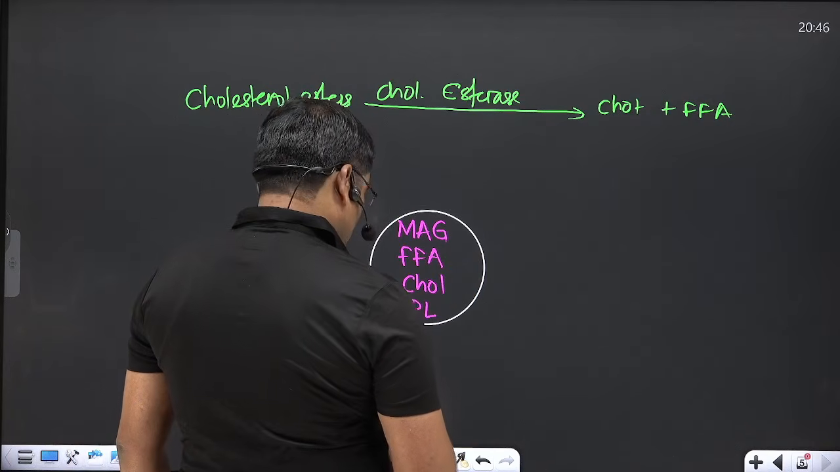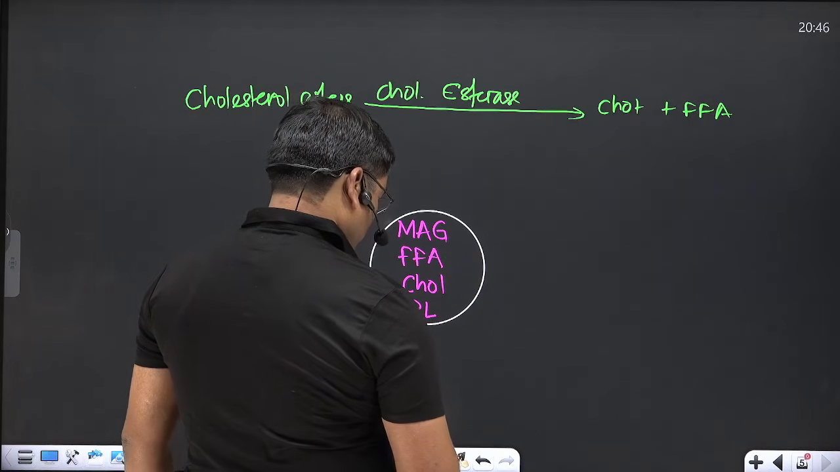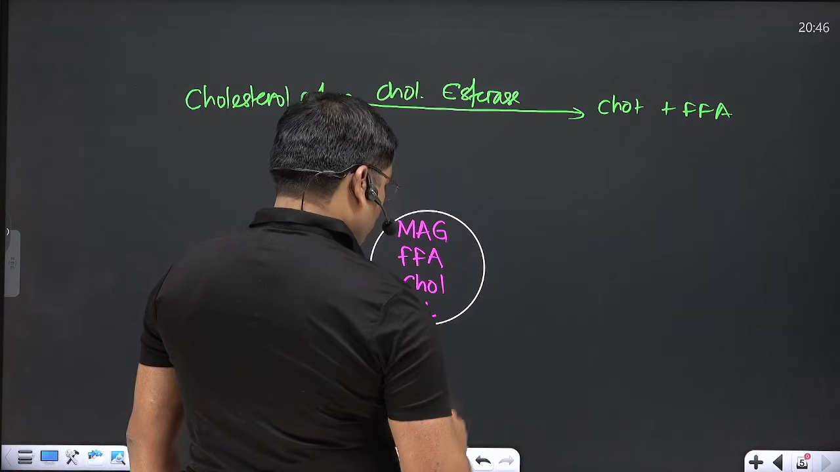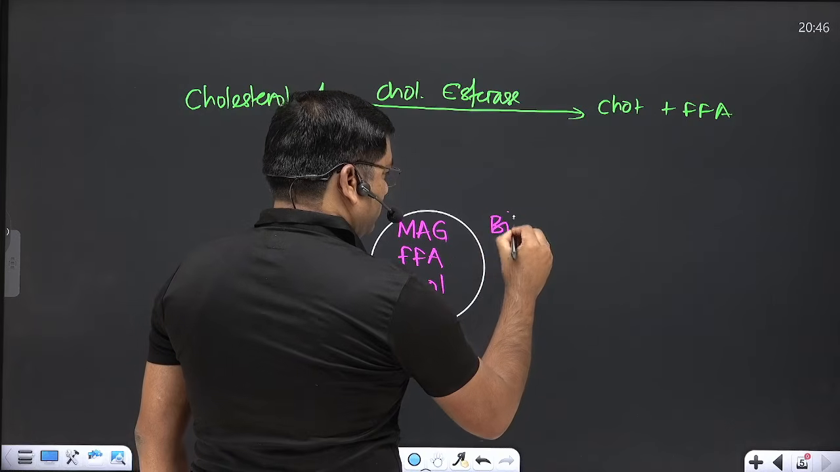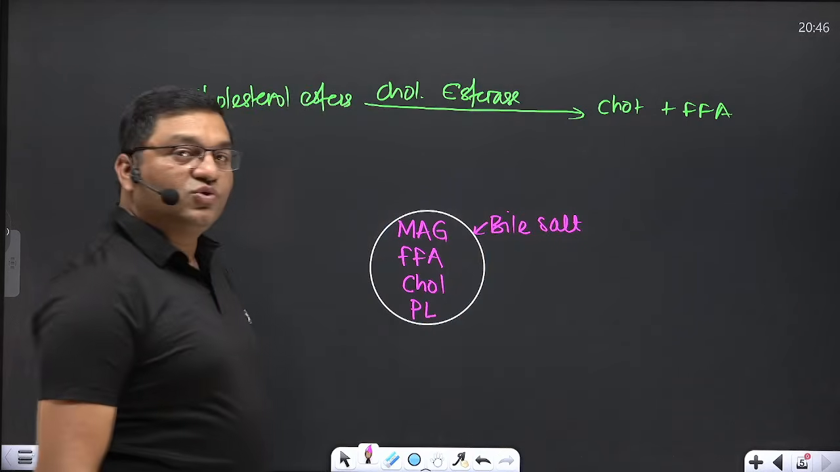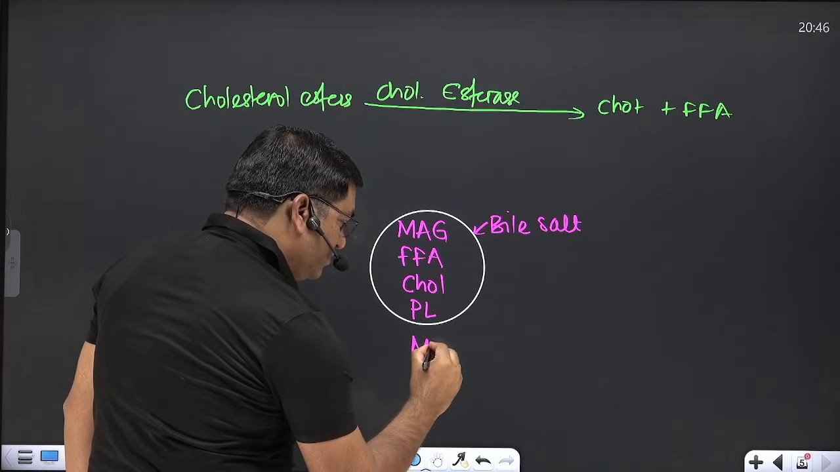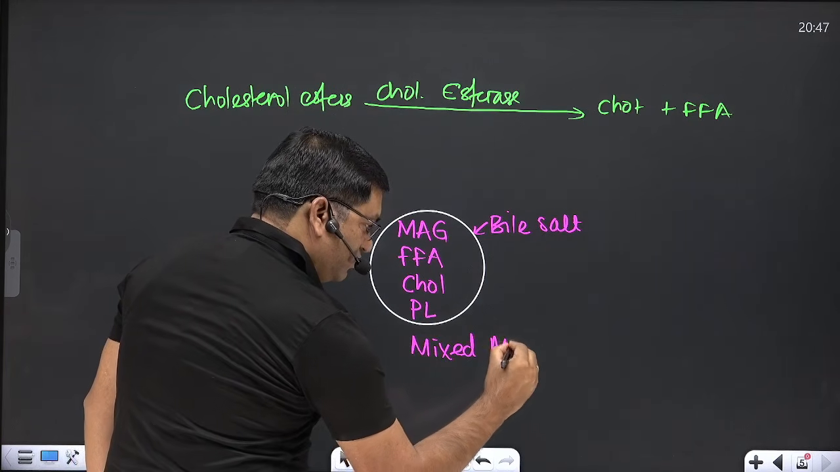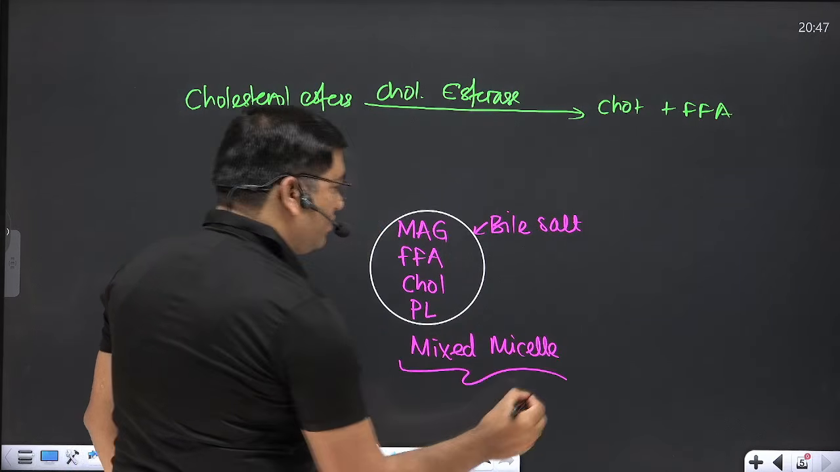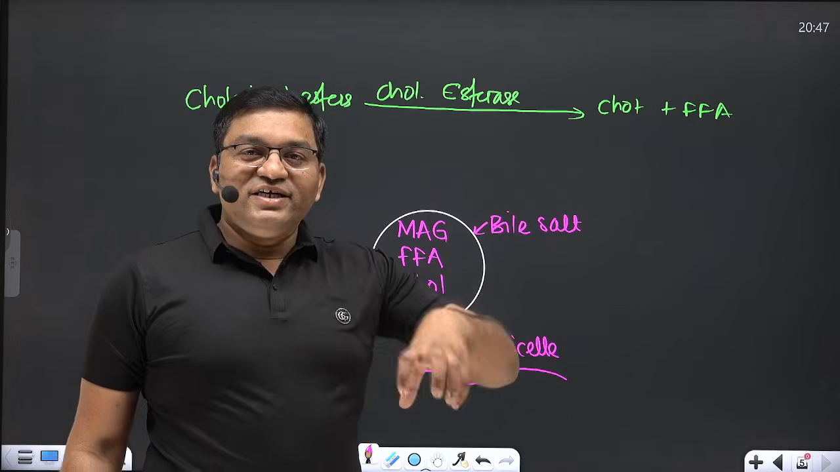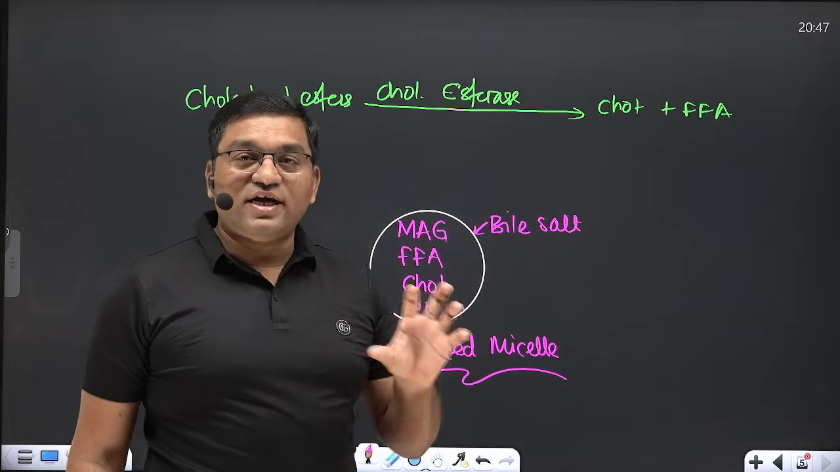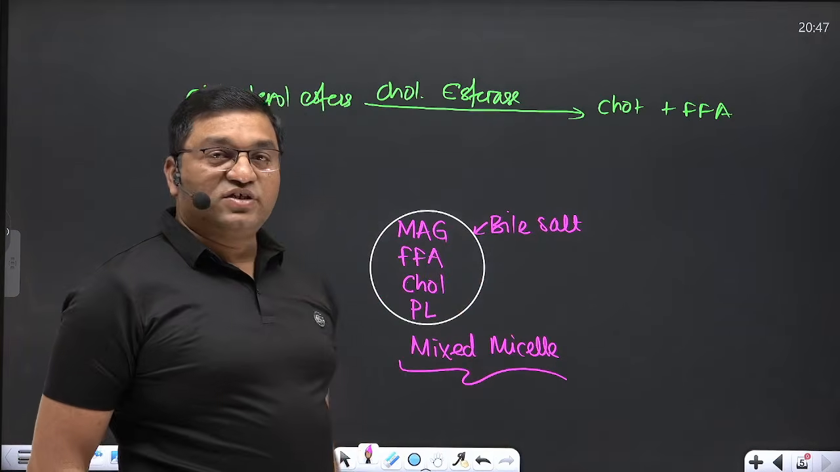Bile salt at the periphery. So this is known as mixed micelle formation. In the mixed micelle, the lipid is in the interior and bile salt at the periphery. That is known as mixed micelle.